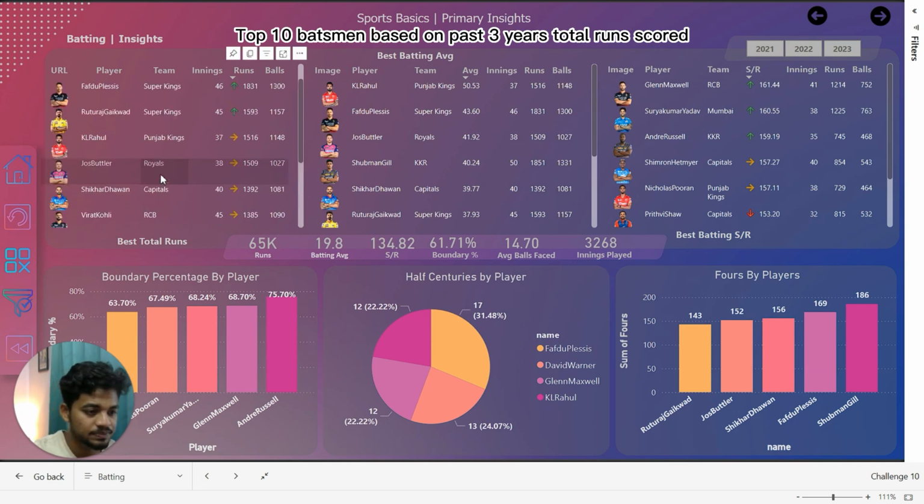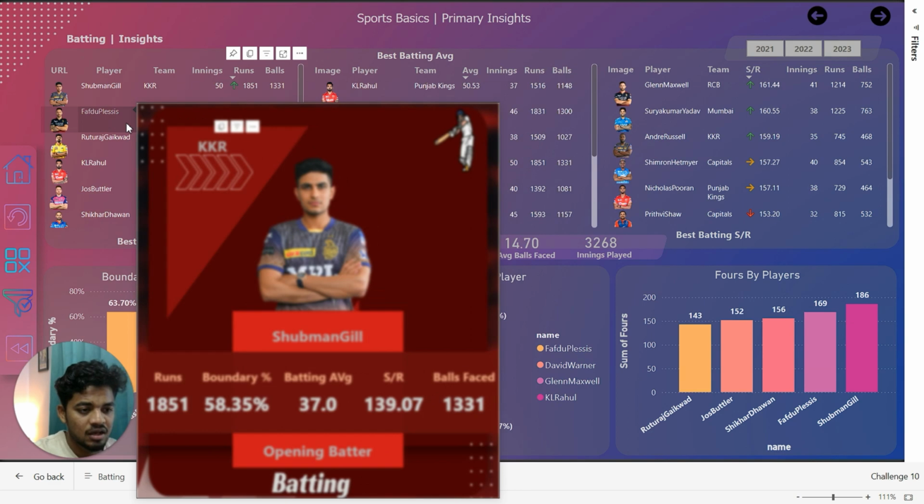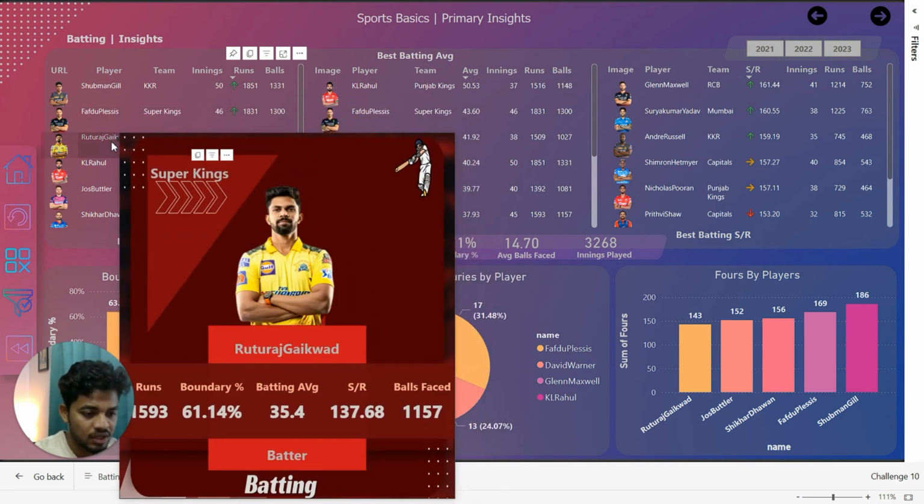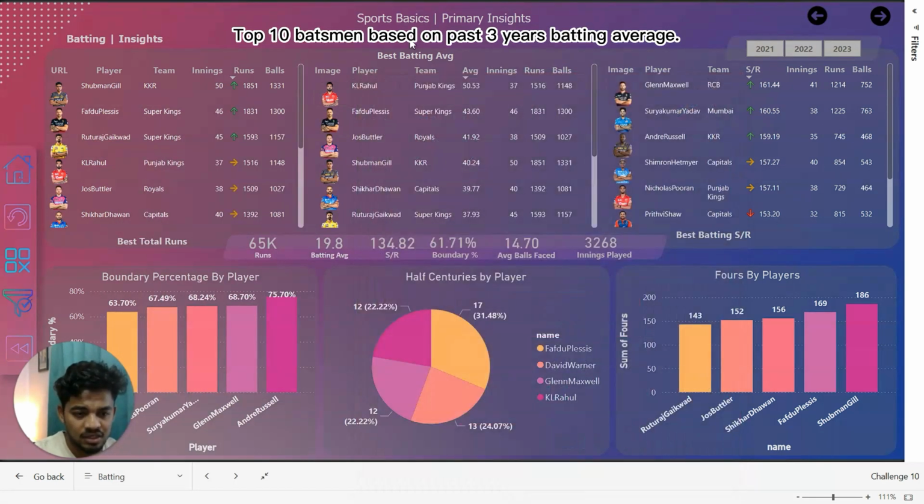Here you can see Shubhman Gill is on the top with 851 runs, followed by DuPlessis with 1831, and next we have Gaikwad with 1593. And the next question is who are the top 10 batsmen based on batting average in the past 3 years? Minimum 60 balls faced in each season.